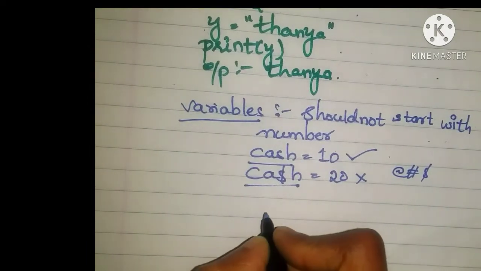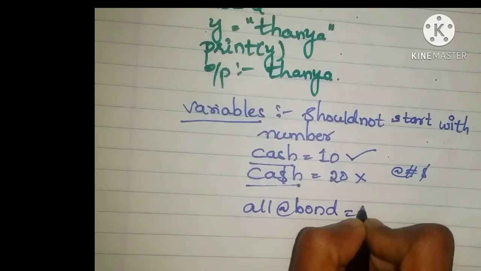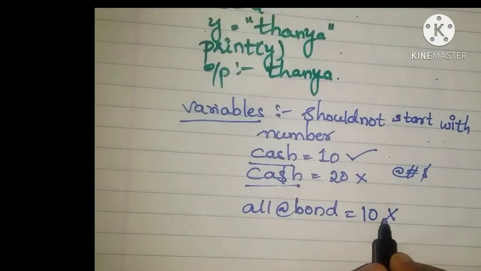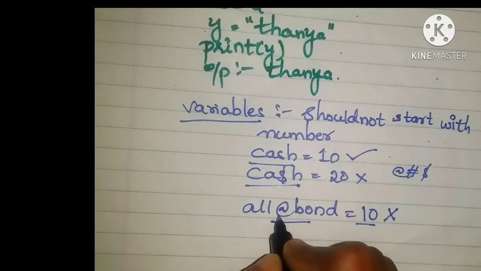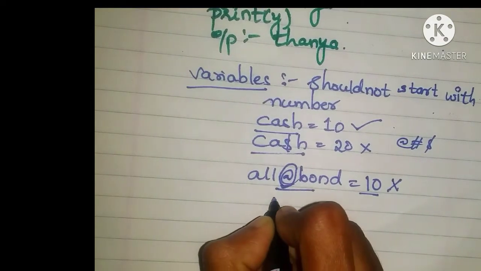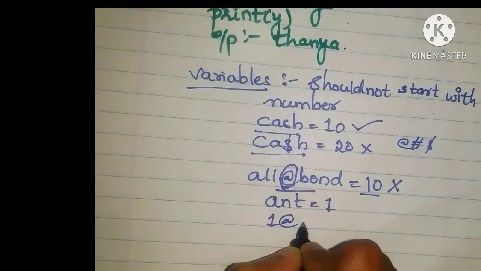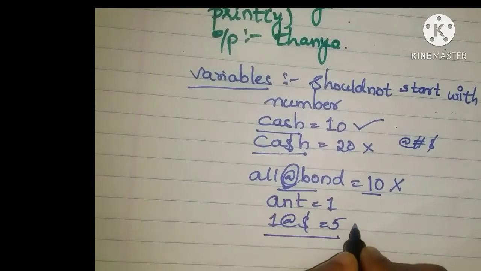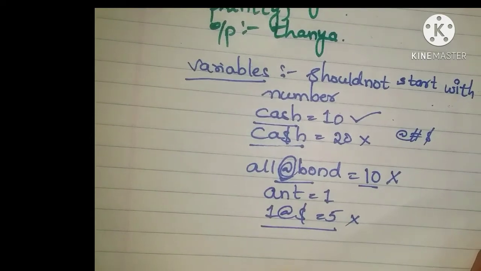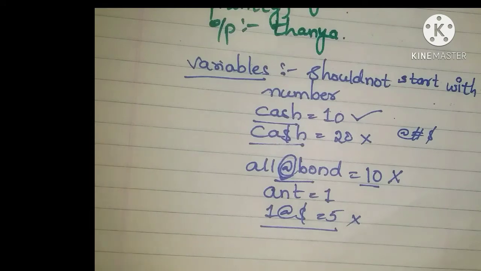Also, suppose I have written all at the rate of bond, something is equals to 10. This declaration is also wrong. This value is not stored because we included a symbol, the at the rate. I hope everyone got a clear idea. Suppose ant is equals to 1. This is correct, but 1 at the rate of dollar is equals to 5 is wrong. So there are some rules to declare a variable and I have explained it in the previous video. Now let's move forward to the examples and the reserved keywords of Python.